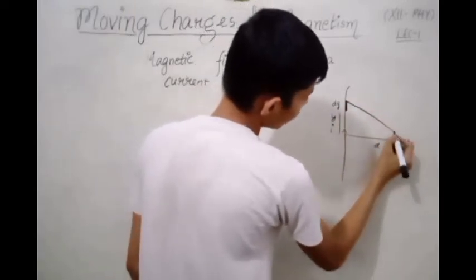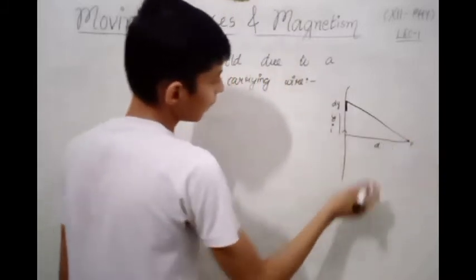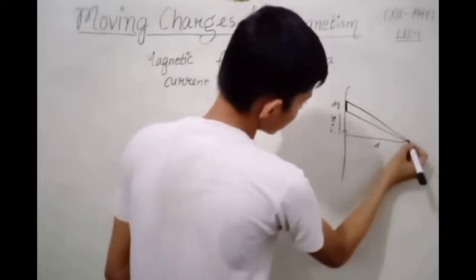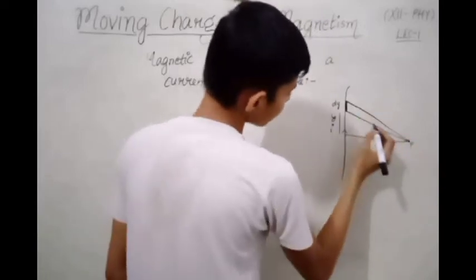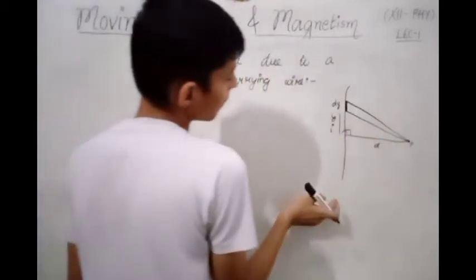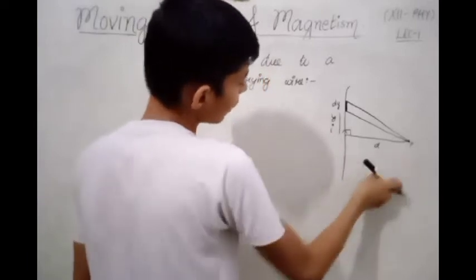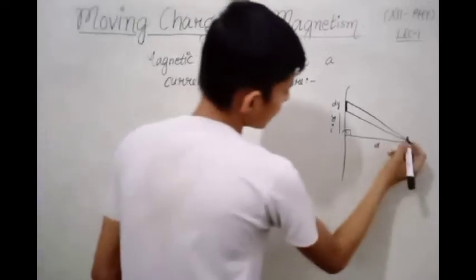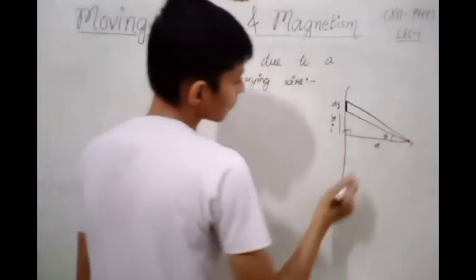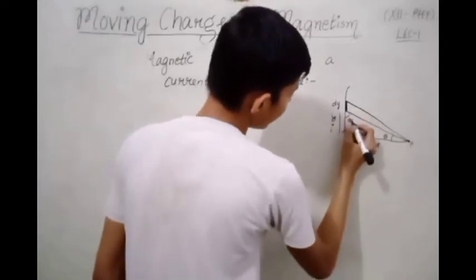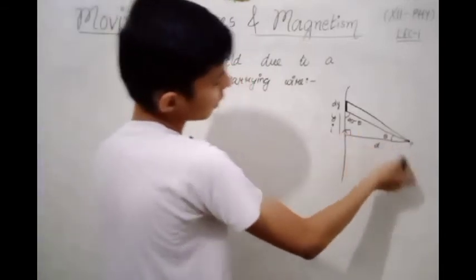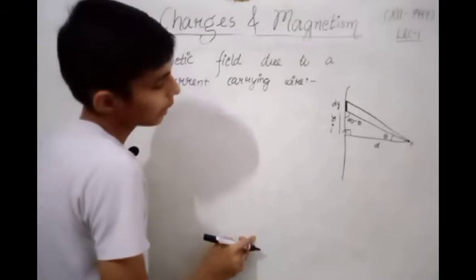The upper part of this small element will be joined with the point P. Same procedure will be followed in the lower part of the small element. Then this is our 90 degree because we have to find out the magnetic field at a point which is perpendicular to the wire. Then we assume this angle theta, so this will be 90 minus theta. This is 90 degree and this we assume theta, so this angle will be 90 minus theta.